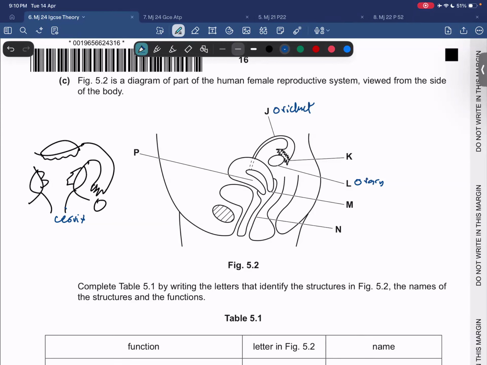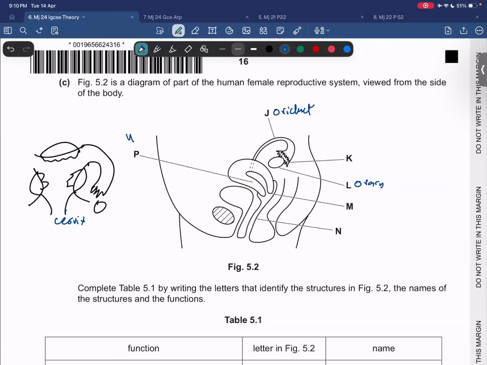Now, similarly, अगर हम पीछे हैं तो P क्या होगा? This particular sac is going to be the what? It's going to be the complete uterus, right? And what would be the passage that would be leading to the uterus, right? This right here, M, would be the cervix. The tip of the uterus right here is going to be the cervix. This is the site of deposition of the sperm, right? Make sense?